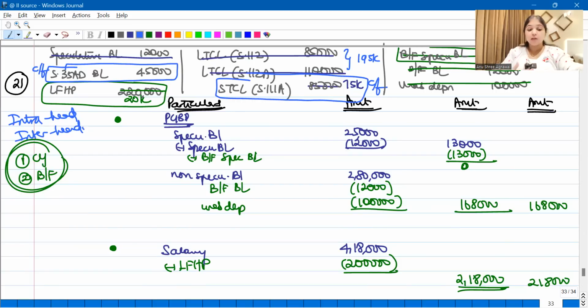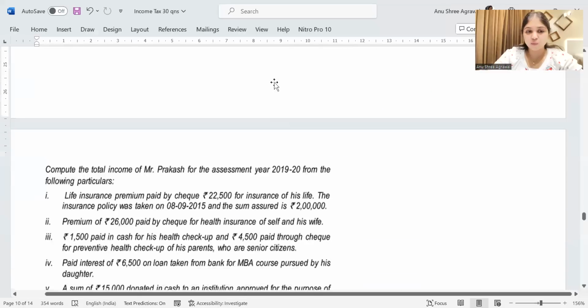That's it about this question. So through this question, our major understanding was how to handle set off and carry forward question. I hope you understood this method which I've discussed with you. All the losses I'll handle separately. First, I'll finish off all the incomes. Then at the end, I'll handle the losses separately. When I'm handling the losses, first current year losses, only then brought forward losses. Even in the current year losses, I will first do intra-head adjustment. Only then I will do inter-head adjustment. Perfect understanding? Yes, that is it with question number 21, set off and carry forward question this was.